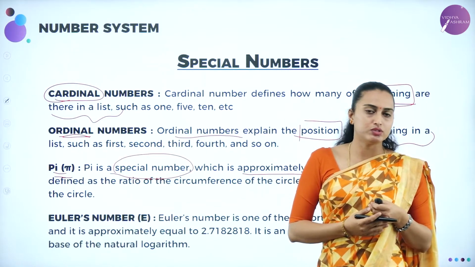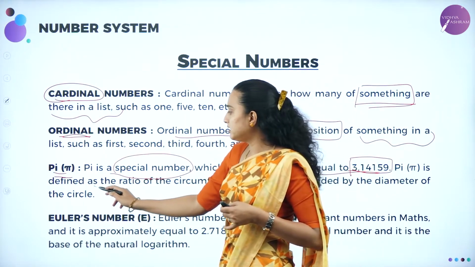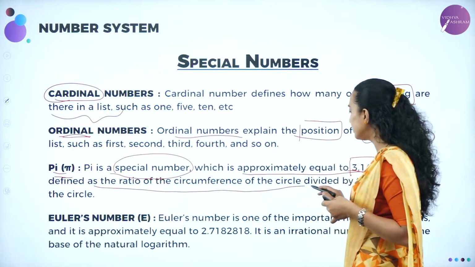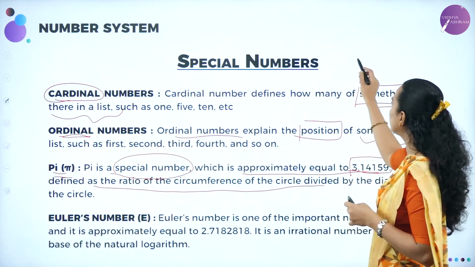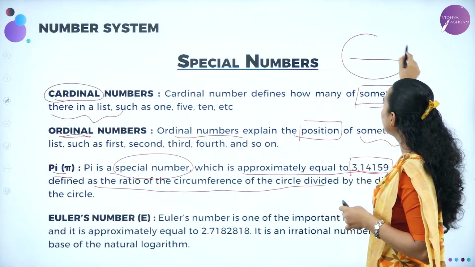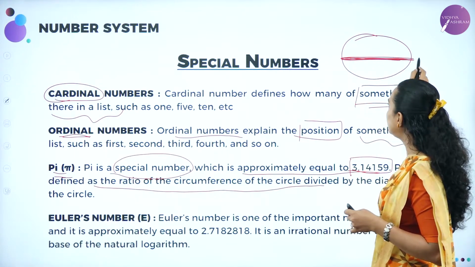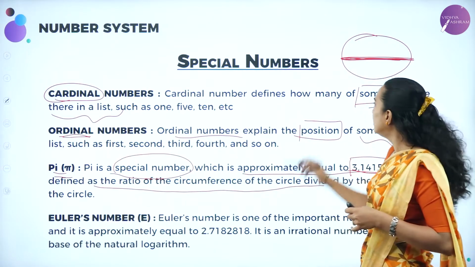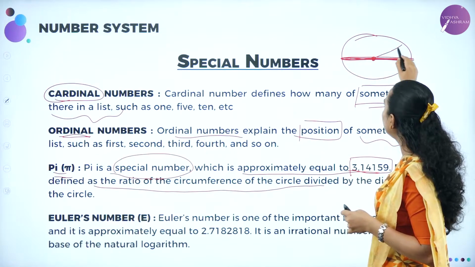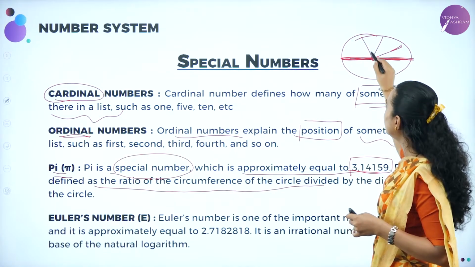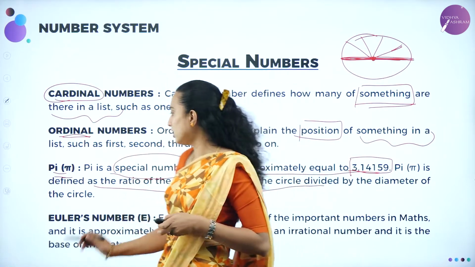There we are going to use this pi as a special number, and it is defined as the ratio of the circumference of the circle divided by the diameter. This is called the diameter of the circle. Are you getting it? Radius is nothing but the distance from the center to any point on the circle. Understood? This is pi.